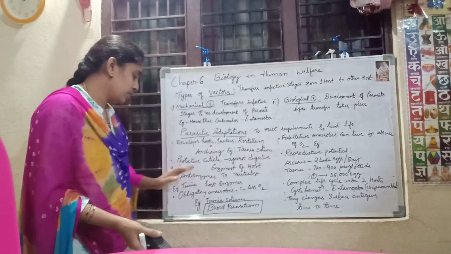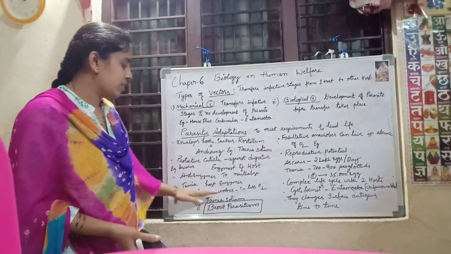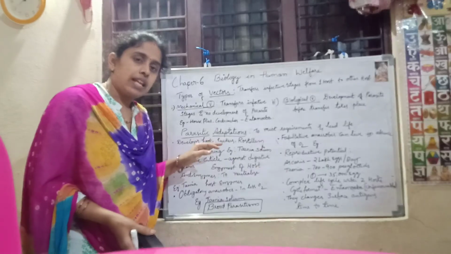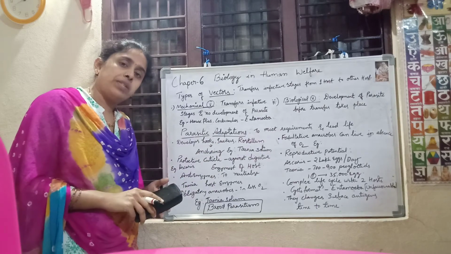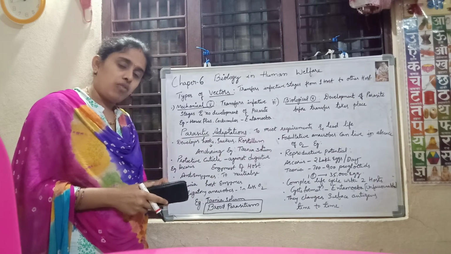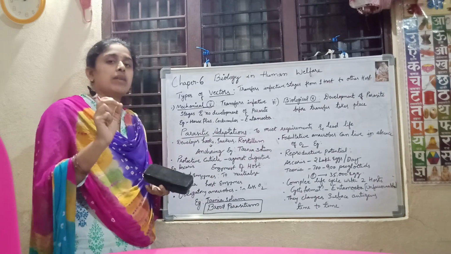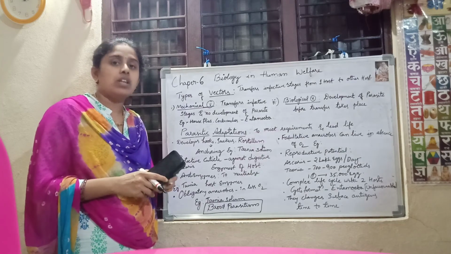It can be seen in the case of Taenia solium. Next, obligatory anaerobes. These parasites act like obligatory anaerobes whenever there is a low amount of oxygen available in the host tissues.